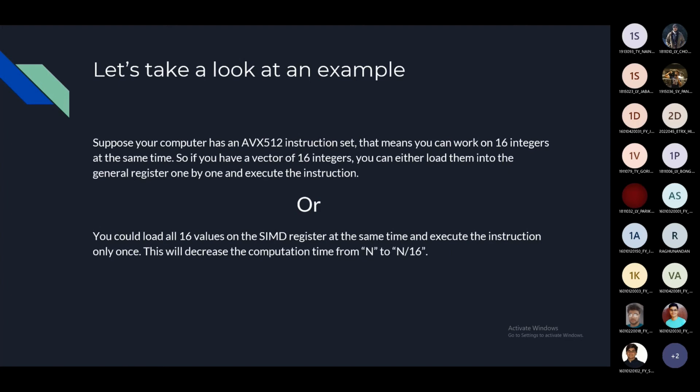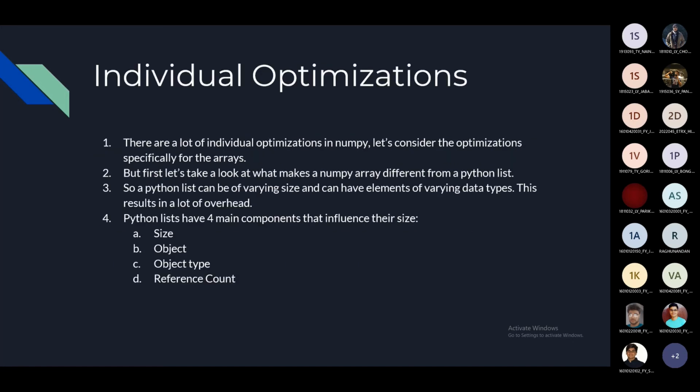This is exactly how vectorization works. It also depends on what kind of processor or computer you have and how much memory or register can store and so on. Now let's talk about some of the individual optimizations. To be honest, there are a lot of different individual optimizations that can be applied in different NumPy operations. But let's just consider the array optimizations because those are the most widely used ones.